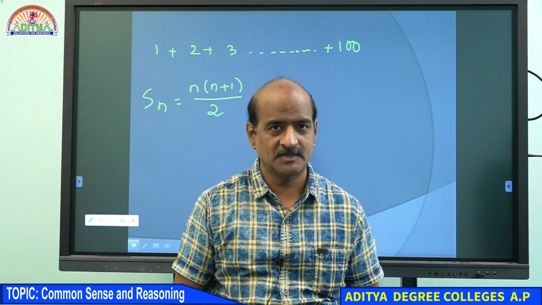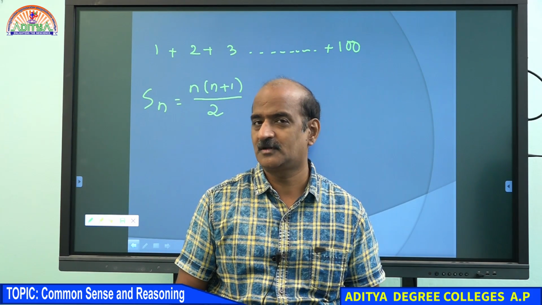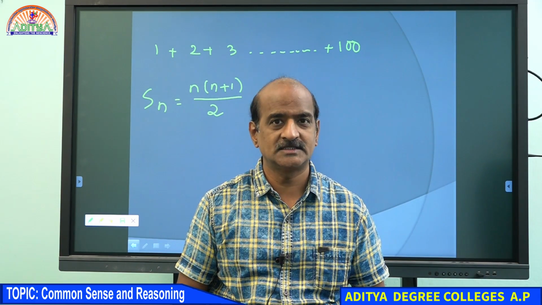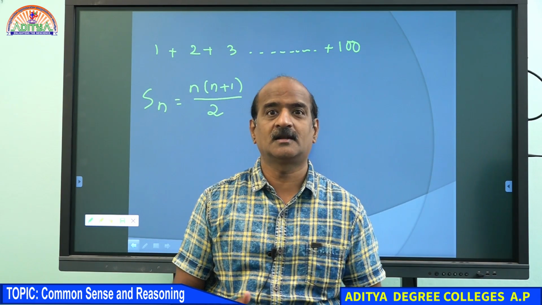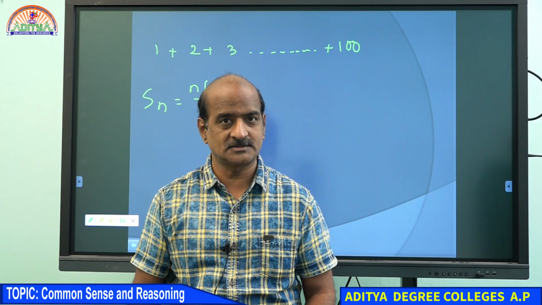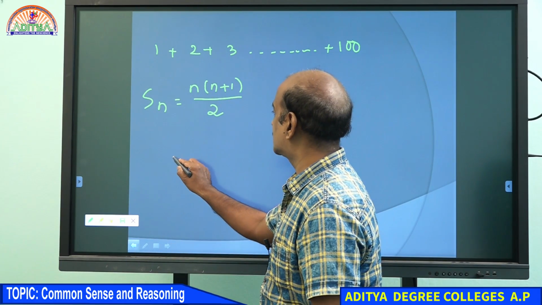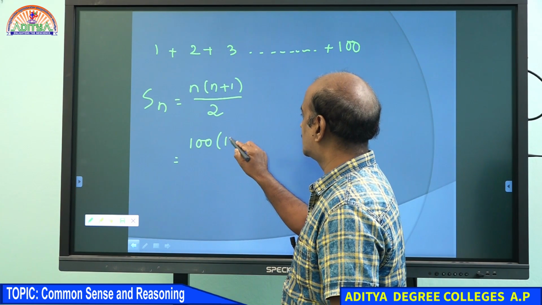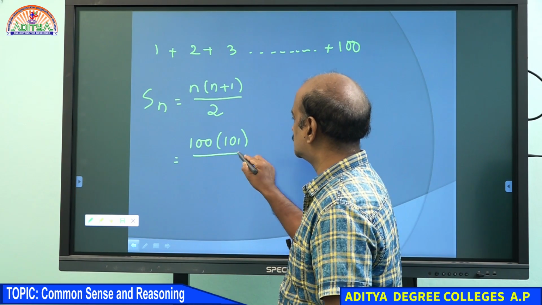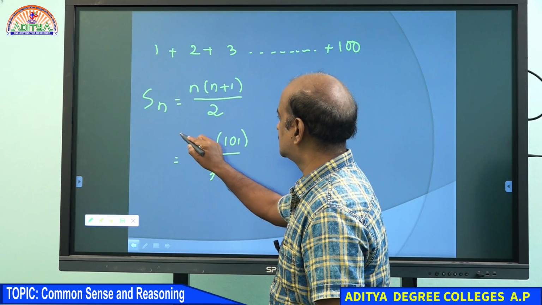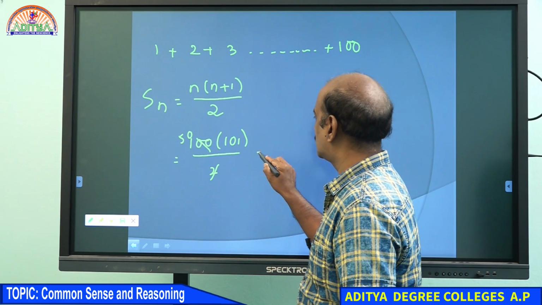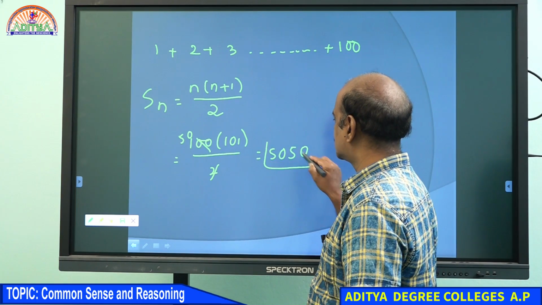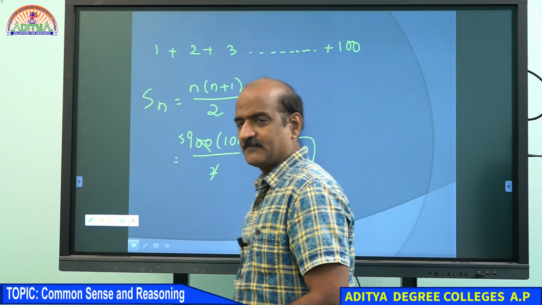My dear students, this formula n(n+1)/2 gives the sum of the first 100 numbers. You learned this in your school days also. Hence your answer should be 100 into 101 by 2. The 2 cancels with 100, giving 50 into 101. Therefore, if you add all the values, you will get 50, 50.